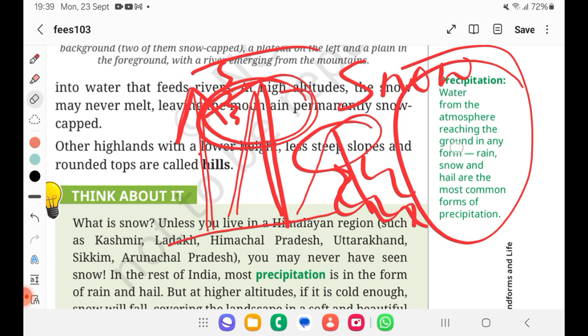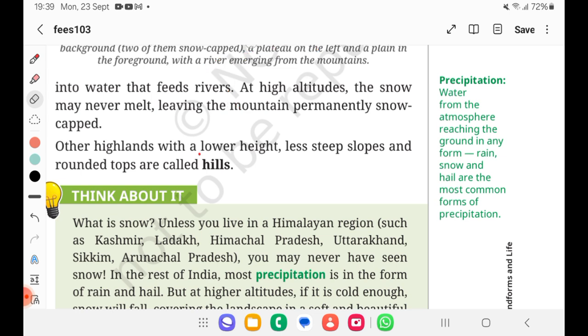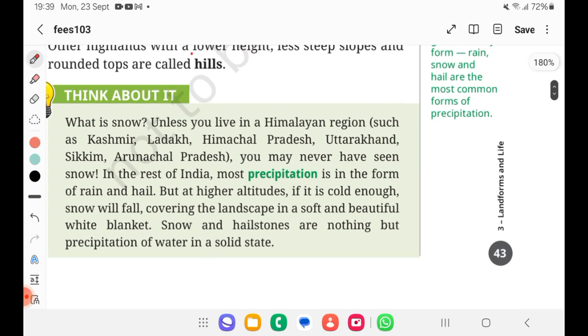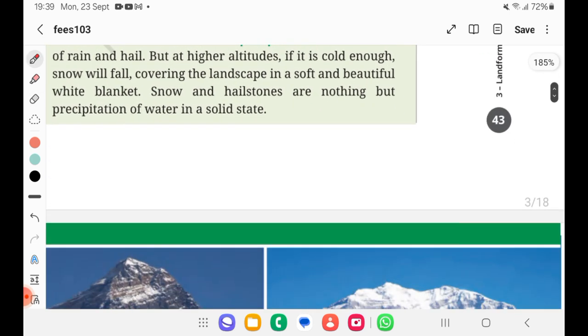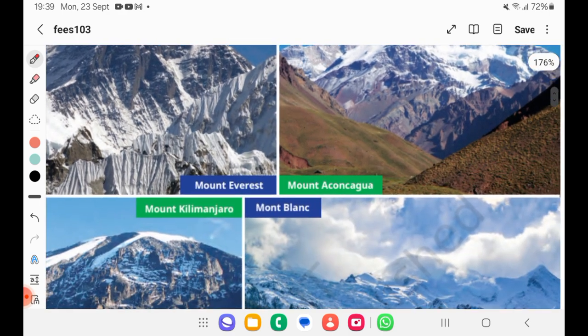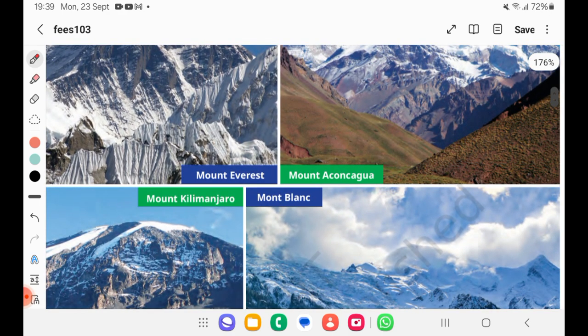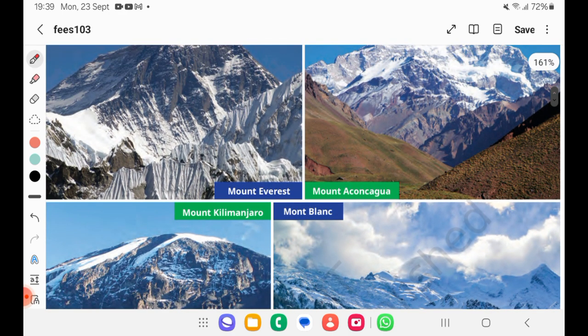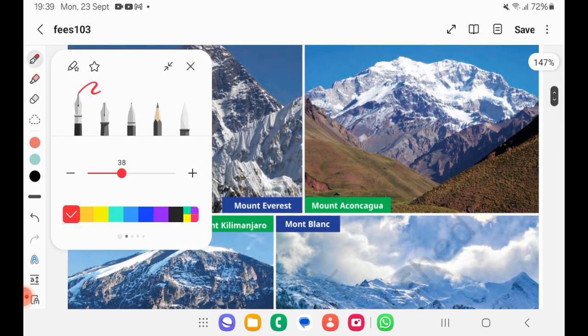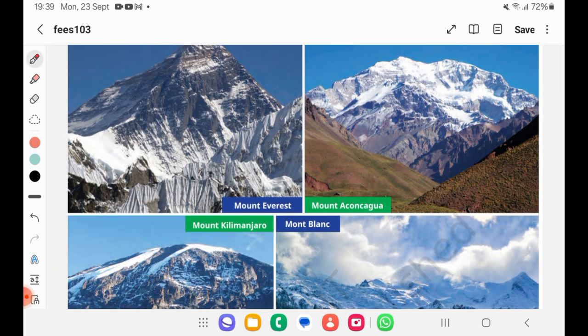Very nicely said. See, such beautiful mountains have been shown. Now here comes the tricky part. These mountains, where they are located, which country they belong to, is what you have to memorize. Why so? Because in UPSC PYQs, they have asked multiple times match-the-following kind of questions.